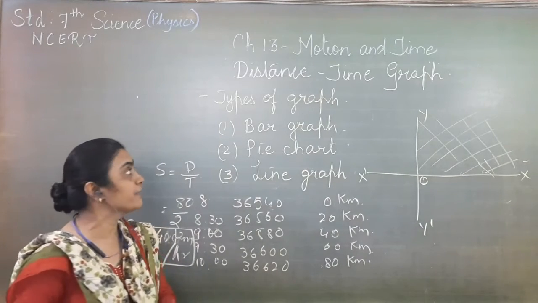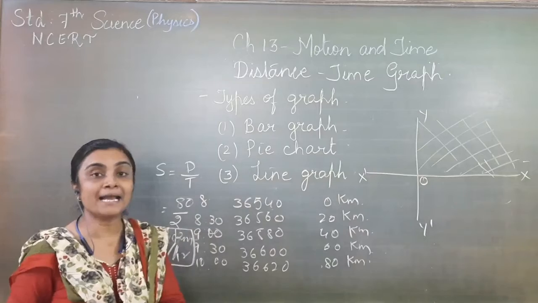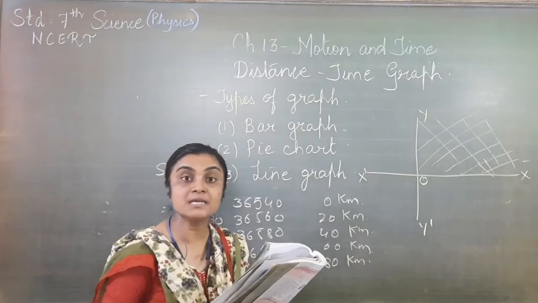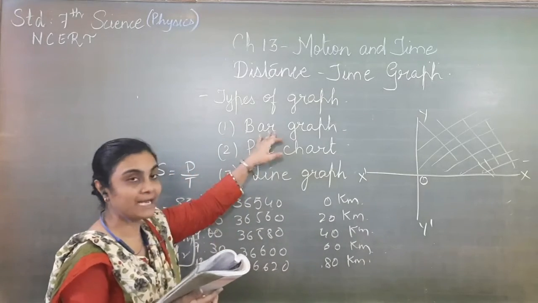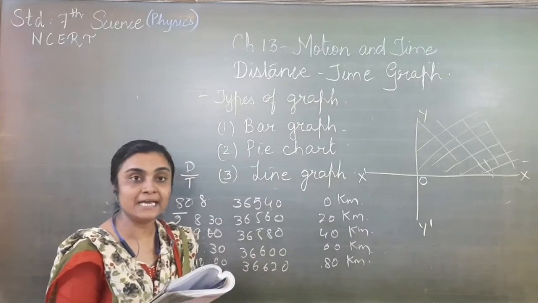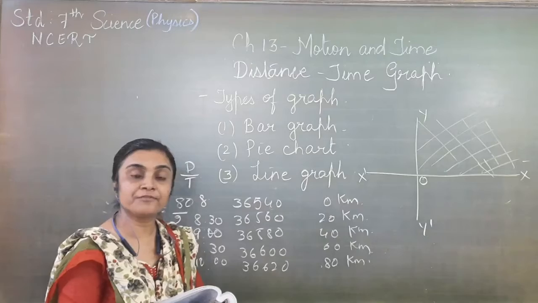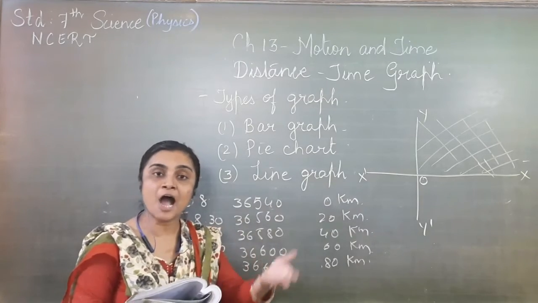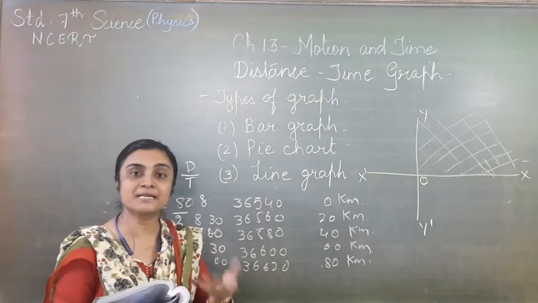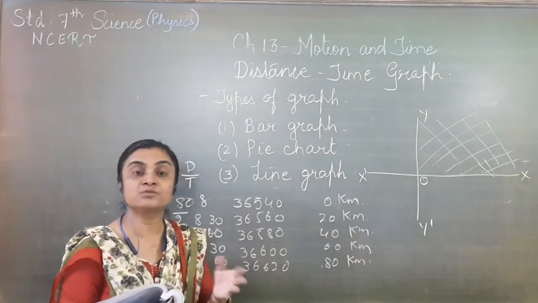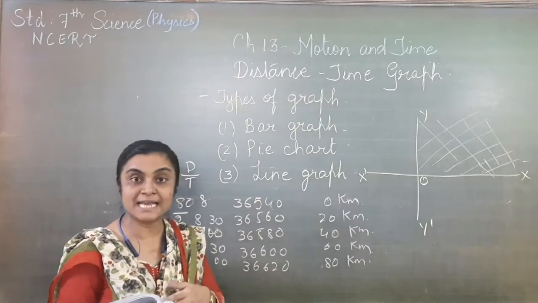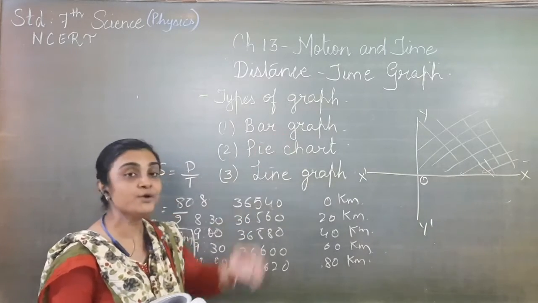Now we have seen different types of graphs. The first type of graph is the bar graph. One example is here. If you want to compare the runs and overs, in how many overs how many runs were scored, we can use a bar graph. Or if you want to compare 2-3 students in one class, how much percentage or how many marks they obtained in different subjects, we can use a bar graph.